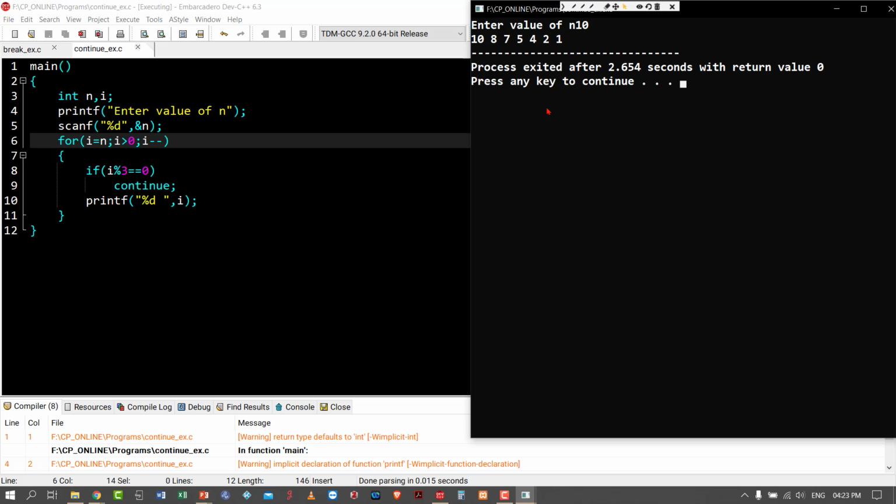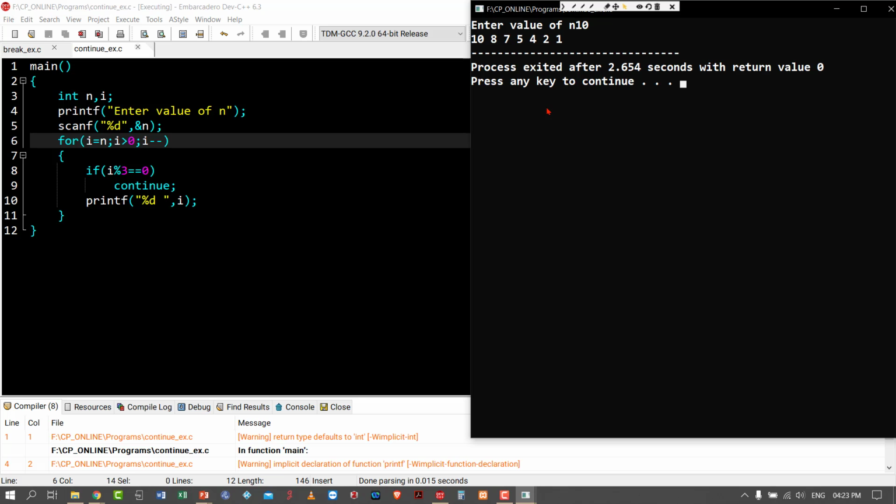Switch means some case is matched, some statements are executed, and then there will be a break statement. So it will not execute the remaining part. It will come out of the switch. There is no more connection with the switch anymore.